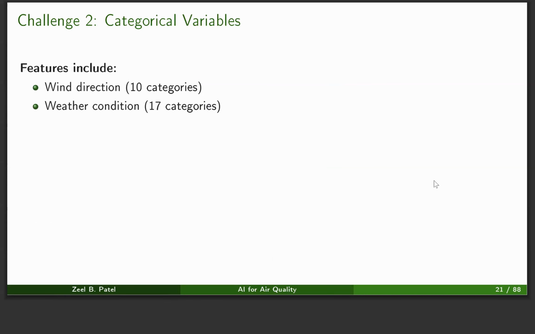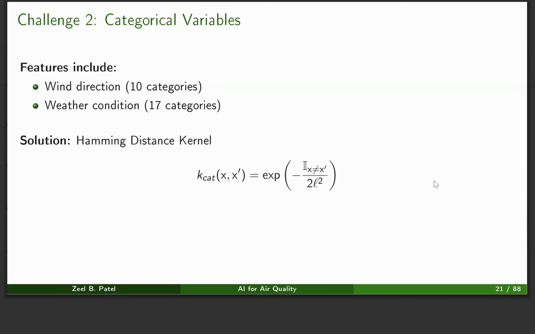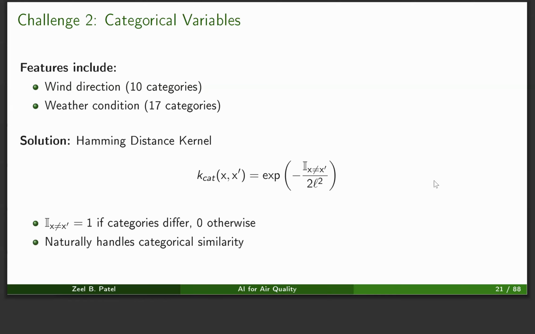The second challenge is the usage of categorical variables which might be available in the dataset. In typical Gaussian process kernels, we compute the Euclidean distance between the features, which is not possible for categorical variables. So we use something called the Hamming distance, which just gives 1 if the feature matches, or 0 if it doesn't match. So we replace the Euclidean distance by the Hamming distance here.